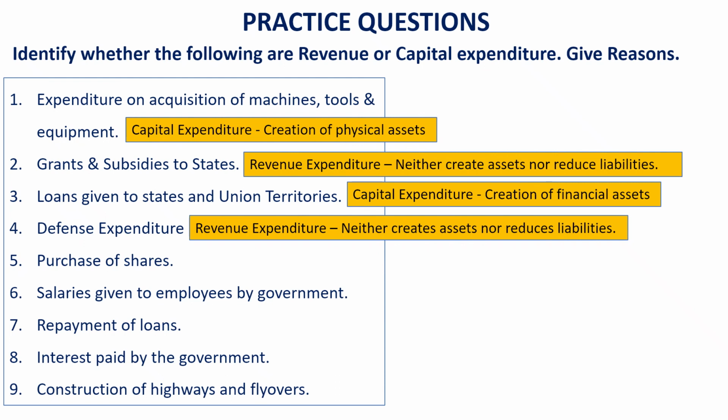Now please note that here it is not specified whether the defense expenditure is on salaries or pensions for the defense personnel or for buying defense equipment. So in such cases, if only defense expenditure is given, then we categorize it as revenue expenditure.